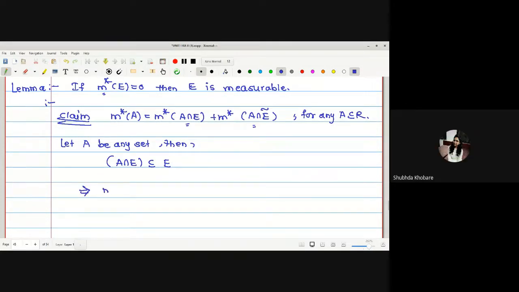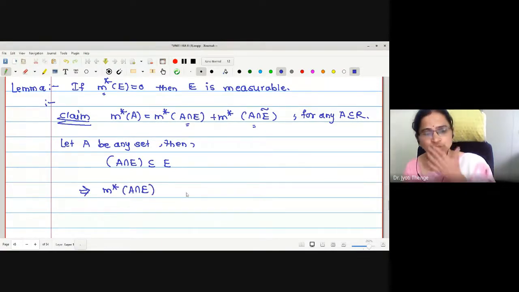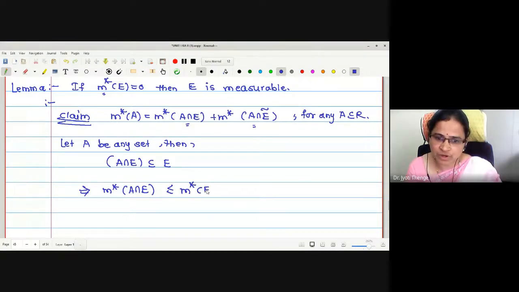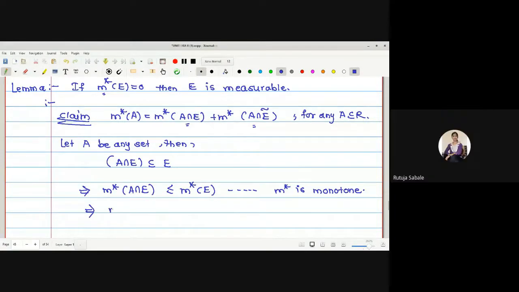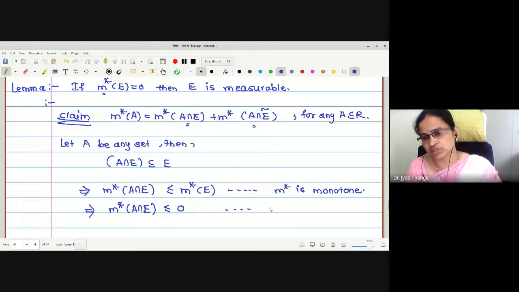If it is, then let me take outer measure on both the sides. Then what is the relation between the outer measures? Outer measure of A intersection E is less than or equal to outer measure of E, because M star is monotone. Good. But what is M star of E given to us? 0. Therefore, we get M star of A intersection E is less than or equal to 0, the reason being M star of E equals 0, which is given.